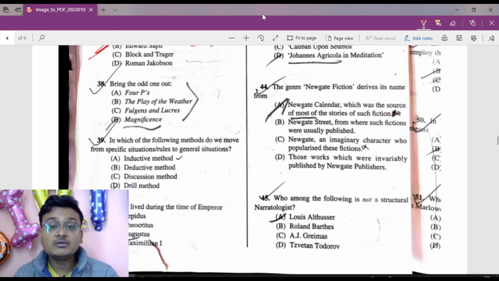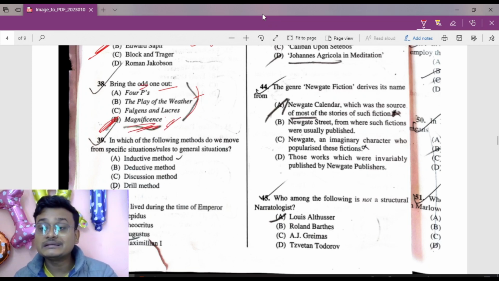Then bring out word 1. These are all interludes: The Four P's, The Play of the Weather, and Fulgens and Lucrece. These are well-known interludes. But Magnificence is not an interlude. So here this word 1 is Magnificence. Okay. So option number D is the right answer here.